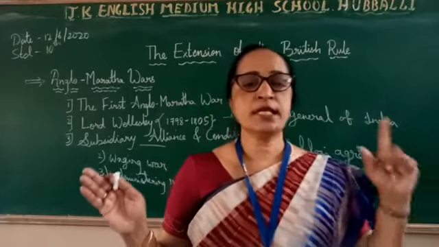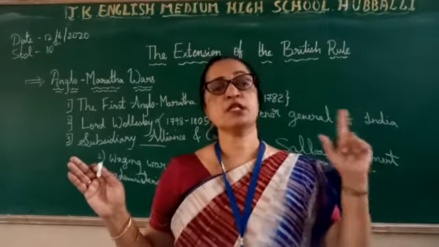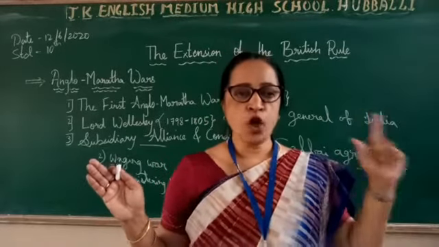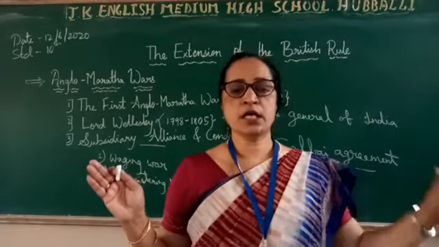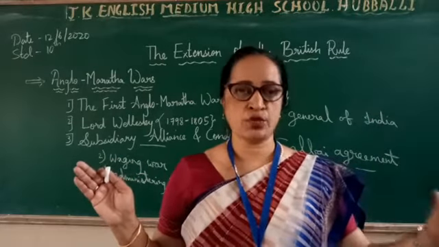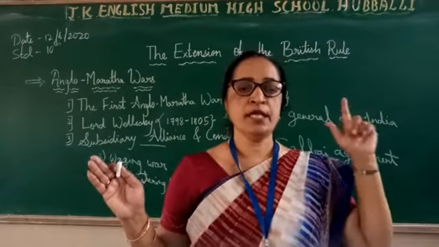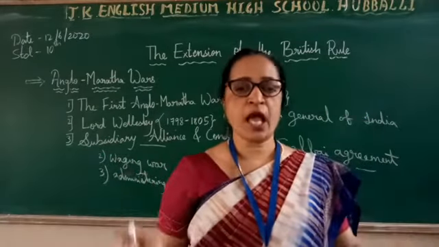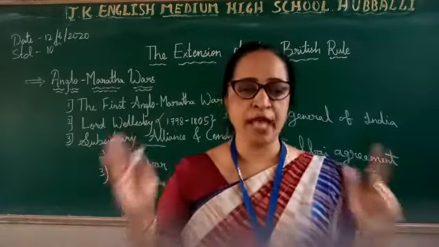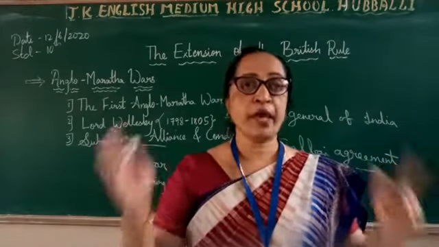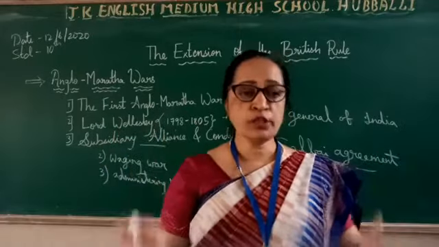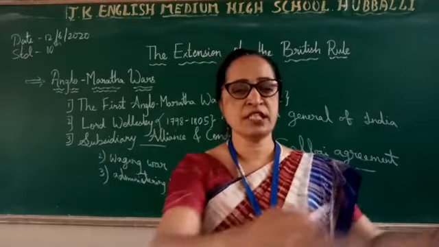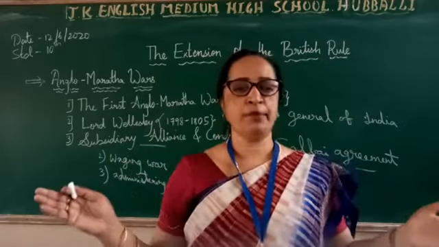Second, the concerned state had to pay the expenses of the army and the wages of the soldiers, and also had to give certain revenue lands as well. See the second point: in the concerned states where the British army was kept, the king had to bear the expenses of that army, pay the wages of the British soldiers, and give certain revenue lands. Lands had to be given to the army as well.